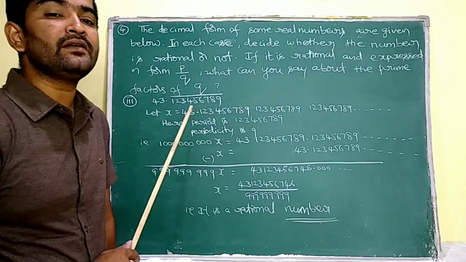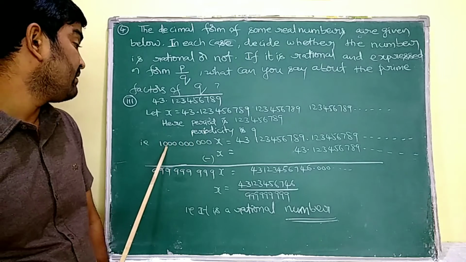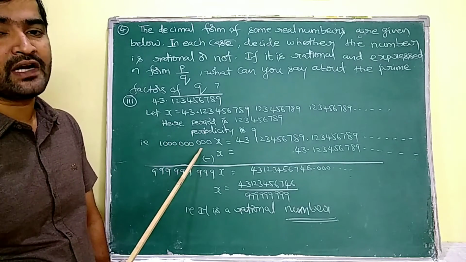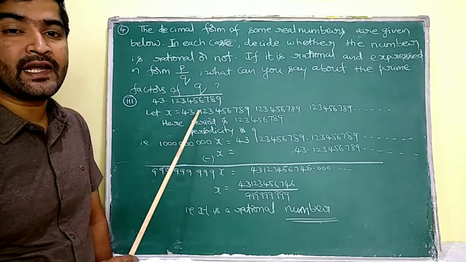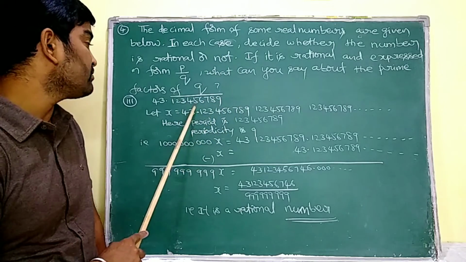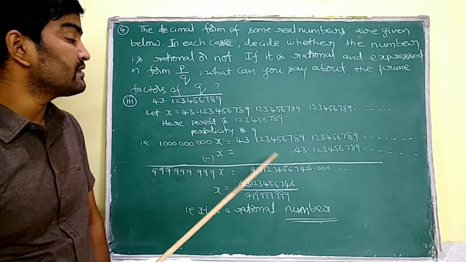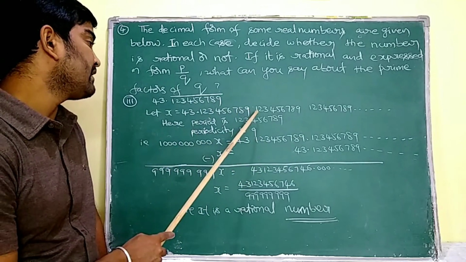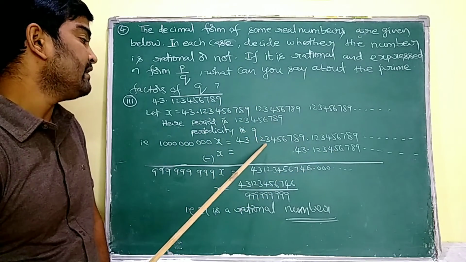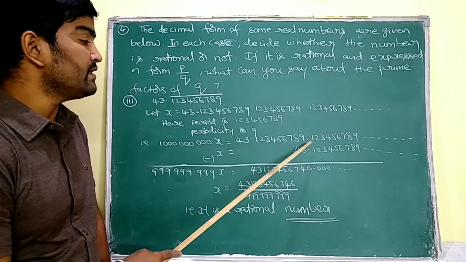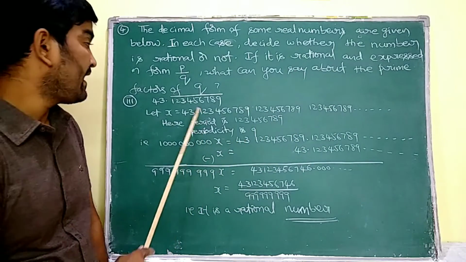So I have to multiply the decimal with 10 to the power of the periodicity. So 10 to the power of 9. That means, see ma, 1 besides 9 zeros, 10 to the power of 9 into x. By multiplying any decimal with 10, the decimal place moves one digit forward. So I am multiplying x with 10 to the power of 9. That means the decimal moves forward 9 digits. So this decimal is going to be placed here after 9. So 43, 1, 2, 3, 4, 5, 6, 7, 8, 9 point 1, 2, 3, 4, 5, 6, 7, 8, 9, and so on. From this I am going to subtract the x value.